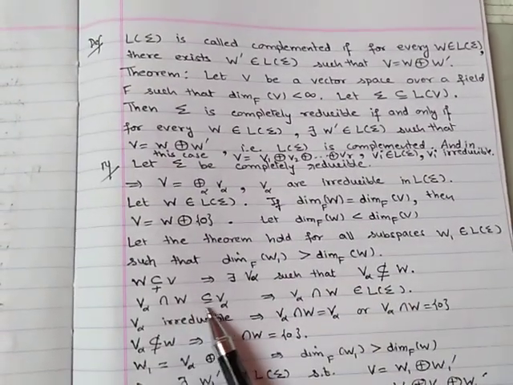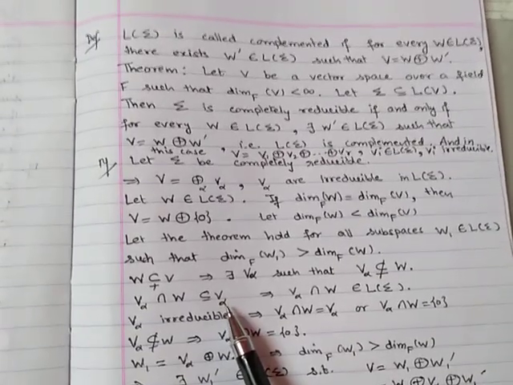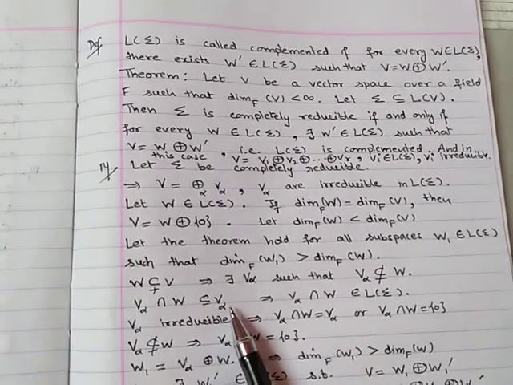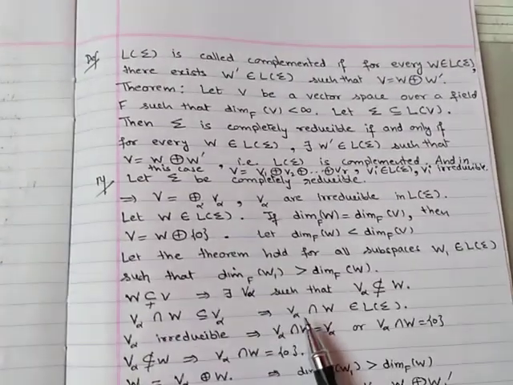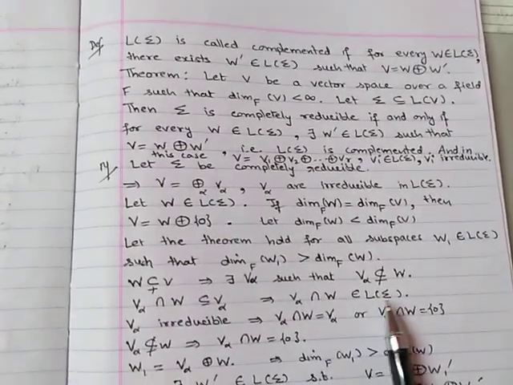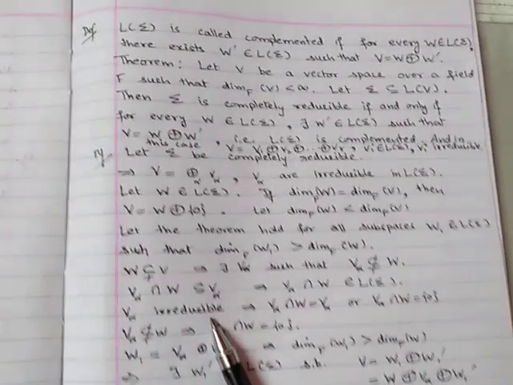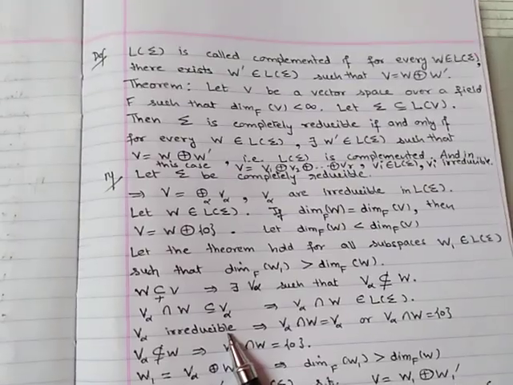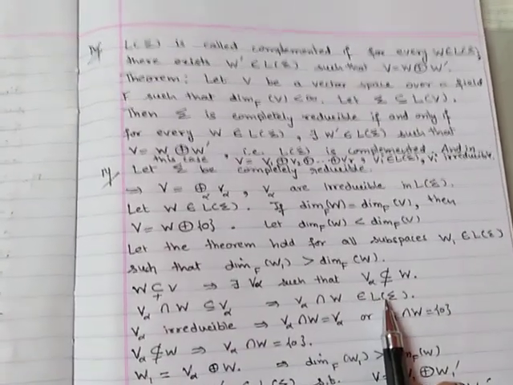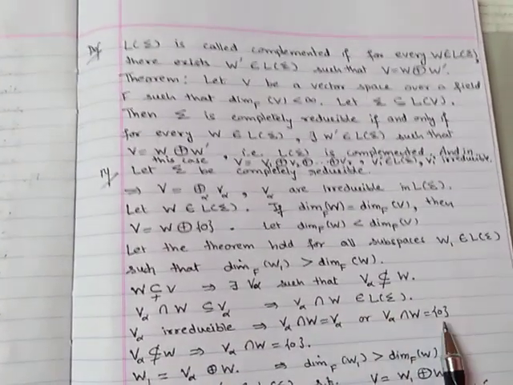So this V alpha intersection W is a subspace of V alpha. Now V alpha is in L sigma, W is in L sigma, so V alpha intersection W is in L sigma, but V alpha is irreducible. So the only subspaces of V alpha in L sigma are either V alpha or 0.